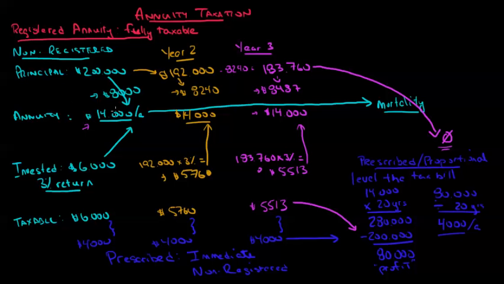Fairly straightforward. I know the prescribed annuity is a little bit complicated, but you're not going to have to recreate this math at the life license qualification program level. You may have to recreate it at the certified financial planner level. I simply give you the math so that you understand how the concept works. I hope it does help. I hope that the taxation of annuities is clear for you.